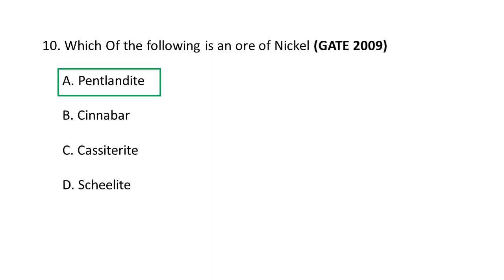So the correct option is A. Pentlandite. It is a nickel ore. It is an iron nickel sulfide with the chemical formula (Fe,Ni)9S8. So that means it consists of iron, nickel and sulfur. It is often found associated with pyrrhotite and other minerals in silica poor rocks. So A, Pentlandite is an ore of nickel. A is the correct option.